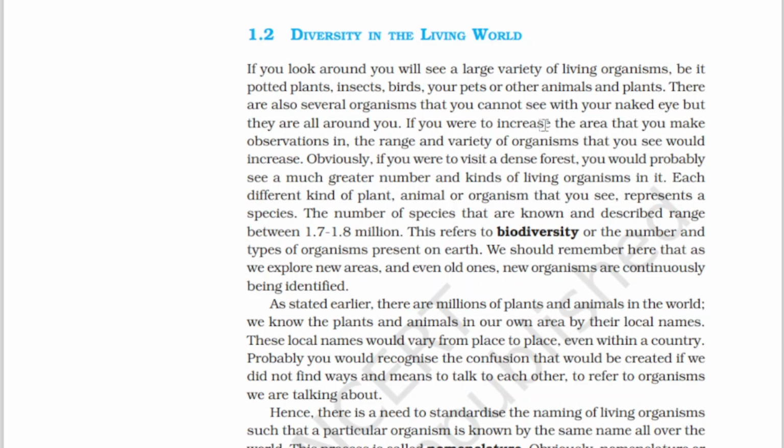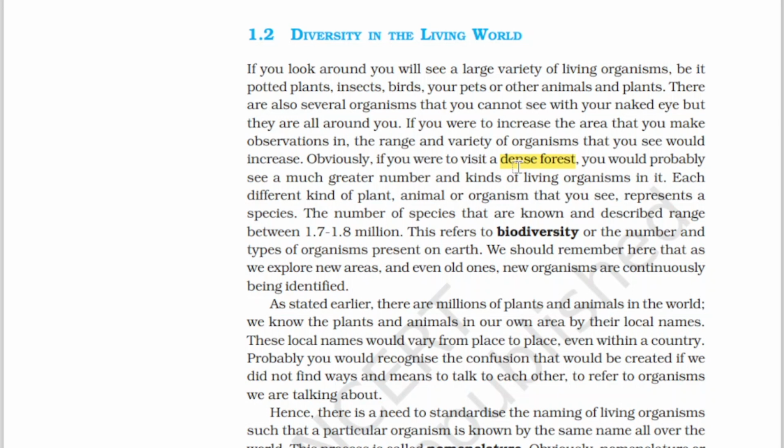If you were to increase the area in which you make observations, for example, now we are sitting at home, so from here we have only a specific area where we can observe. The range and the variety of organisms also differ. For example, if you go to a dense forest, you would see a much greater number and kinds of living organisms.